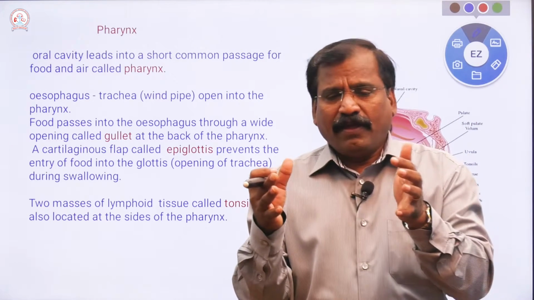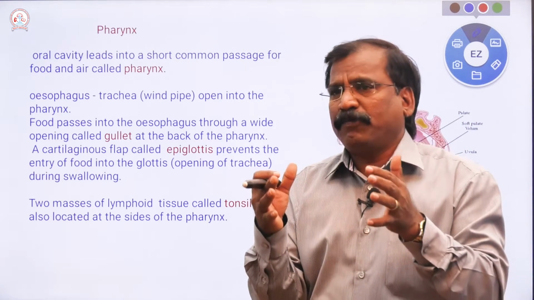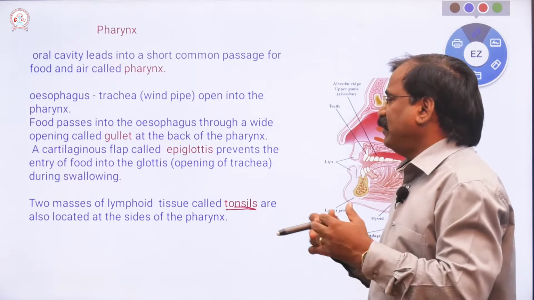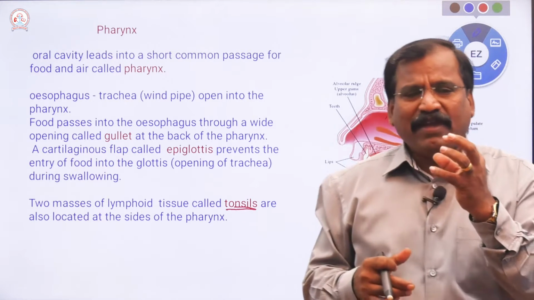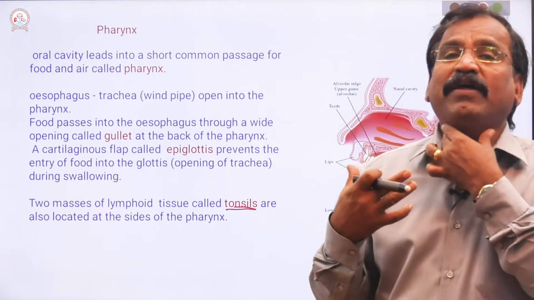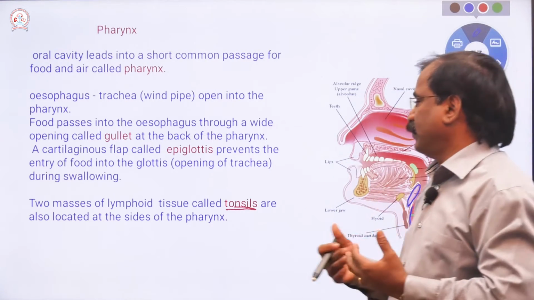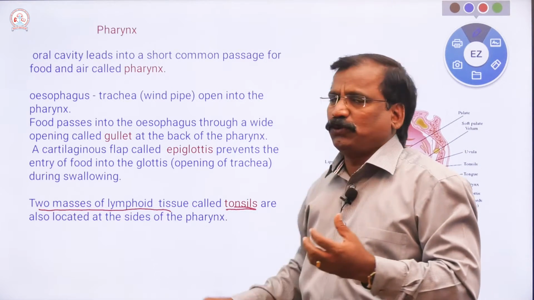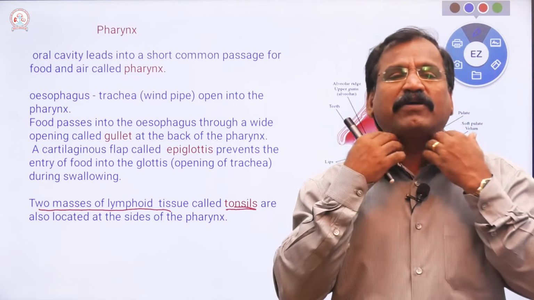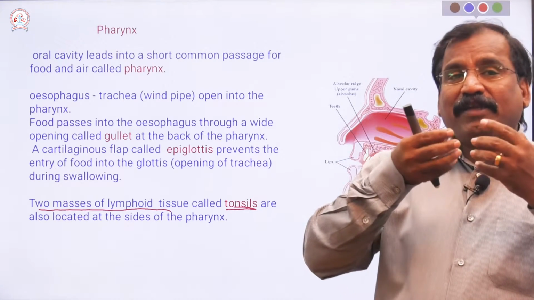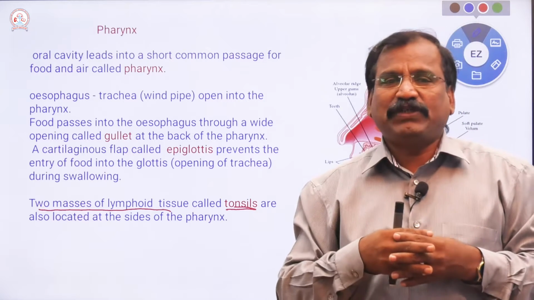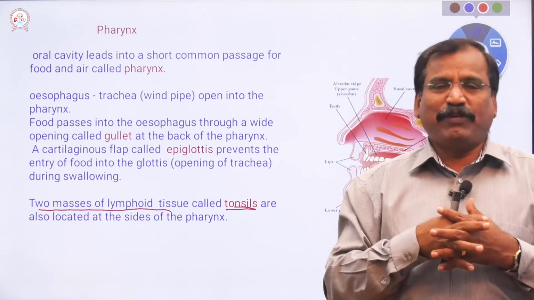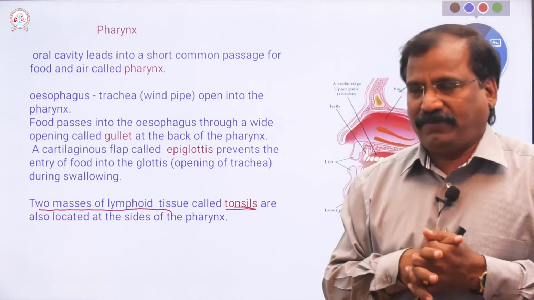In the pharynx region, the tonsils are also there. The tonsil is nothing but a lymph node, the largest lymph node found there, a two-mass lymphoid tissue. Suppose there is a chronic infection, the tonsil grows, and we call that tonsillitis.